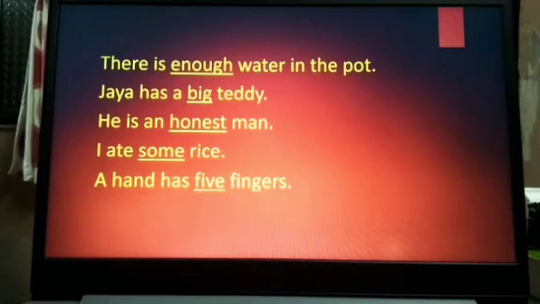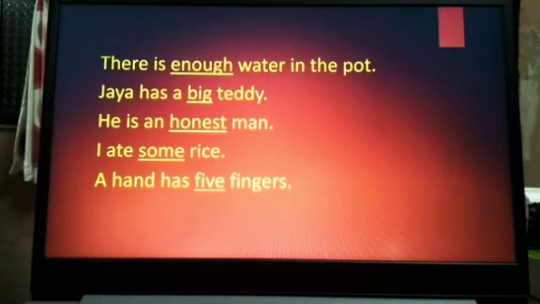Now see the next example. Jaya has a big teddy. In this example, we know that teddy is a noun. Now we know that the word big gives information about teddy. So big is an adjective. Third example. He is an honest man. Now man is a noun. It describes man. How is the man? He is honest. So the word honest is an adjective.